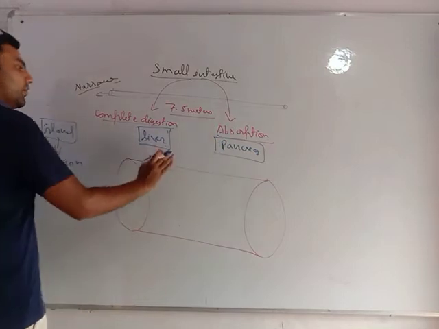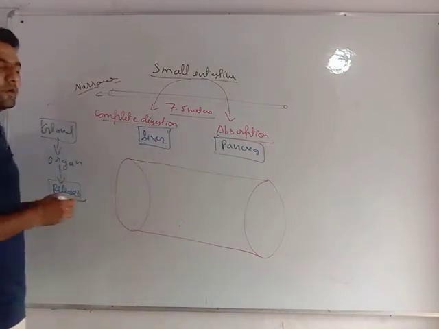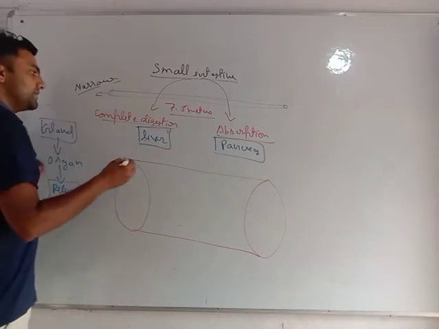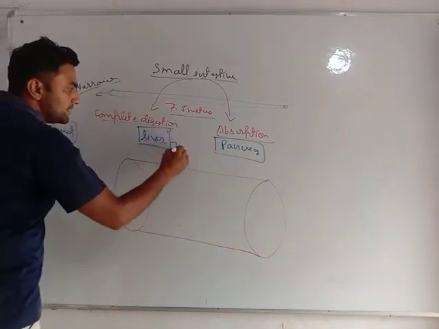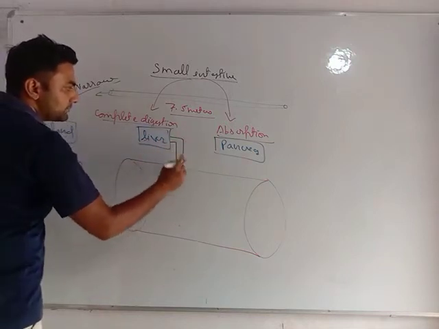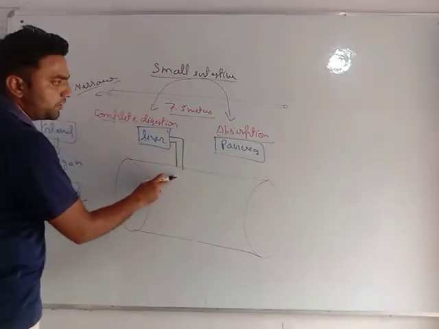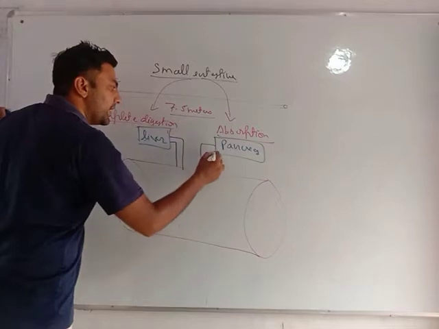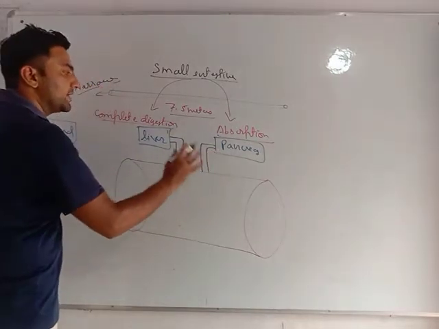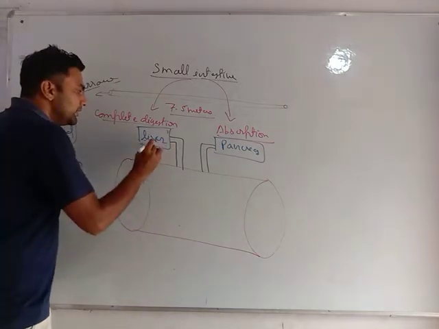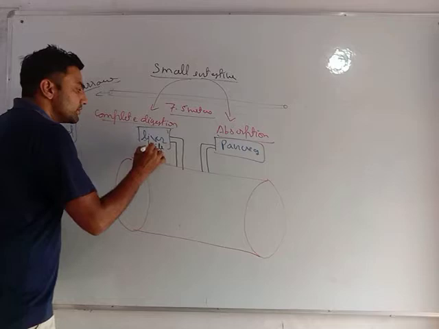These two organs are not present in the small intestine. This is our small intestine. There is a connection, a pipe or a duct, between the liver and the small intestine, and there is a duct connecting the pancreas and the small intestine. Okay?